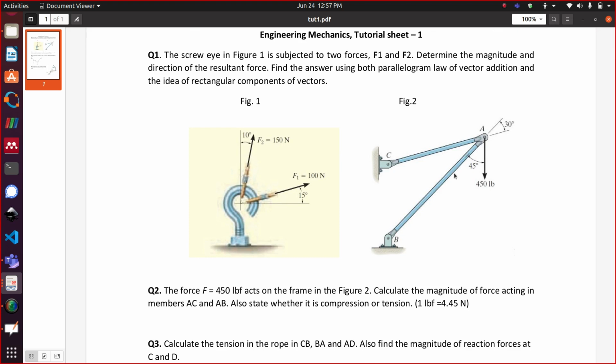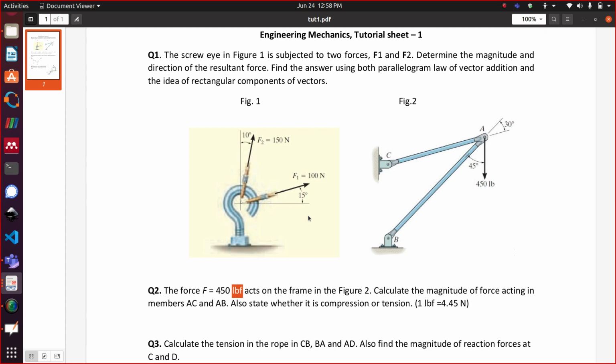Now question number 2 is that you have a force F. What is this quantity? Force, it's not given in Newton. What is that quantity? It's the pound. Yeah, it's the pound force.